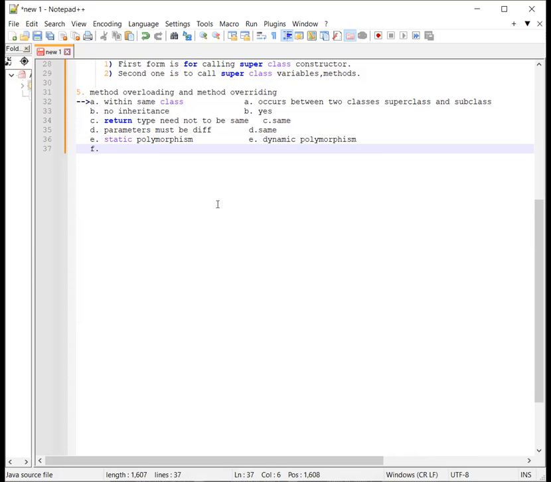Next, in overloading, one method cannot hide another. In overriding, hiding occurs. So to access the superclass's variables or methods, we have to use the super keyword.